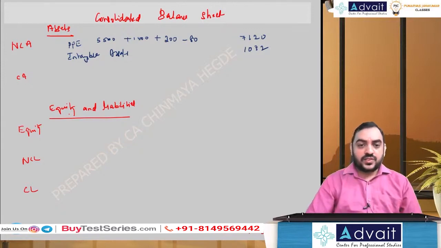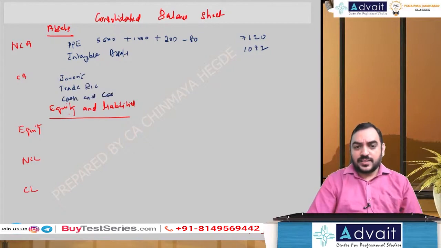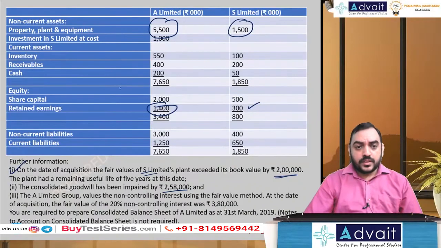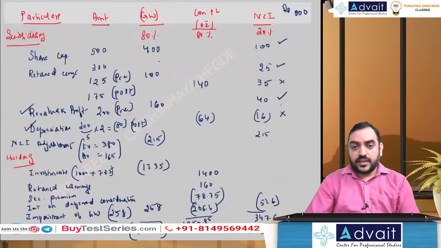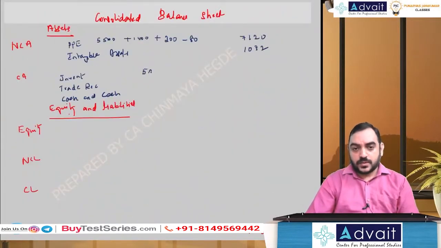Coming to current assets, we are having three things: I for inventory, T for trade receivables, and cash and cash equivalents. I think no adjustments required for these. Inventory 550 plus 100, 650.